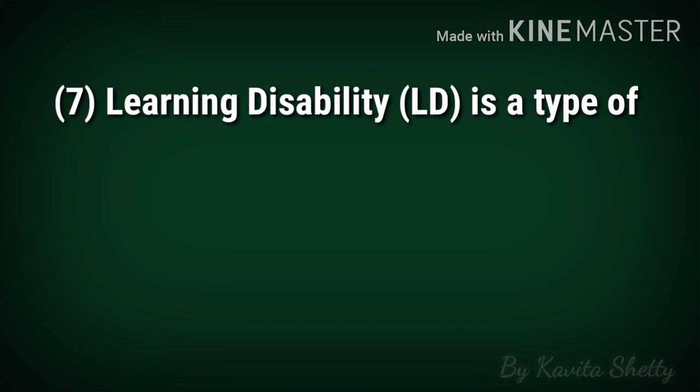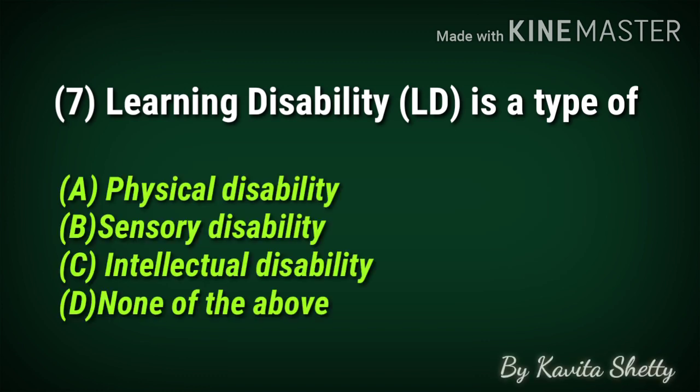Moving towards MCQ number 7, learning disability is a type of, and the options are physical disability, sensory disability, intellectual disability and none of the above. As you can see, learning is associated with the intellectual capacity of a person. So the option C, which is intellectual disability, is the correct option.